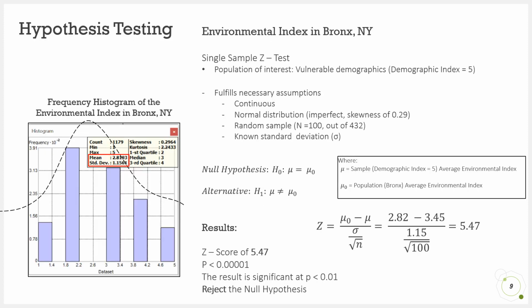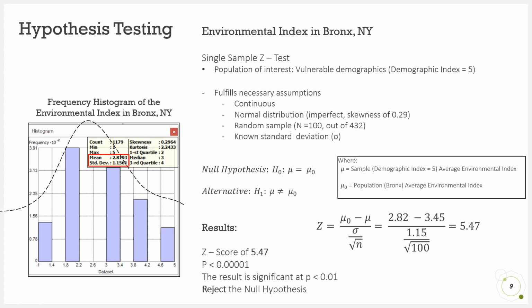Luckily, the relatively normal distribution of the environmental index across the Bronx helps to fulfill the necessary assumptions needed to perform statistical hypothesis testing. Our null hypothesis is that there should be no difference between the overall environmental index of the Bronx population compared to the blocks designated as having high relative proportions of vulnerable populations, i.e. when demographic index is equal to 5.